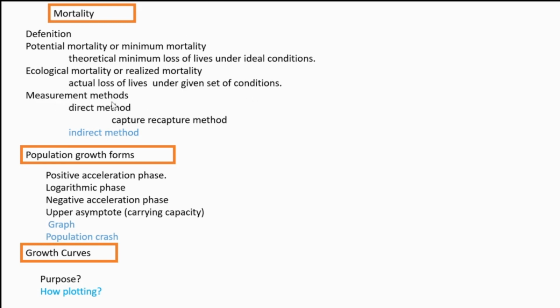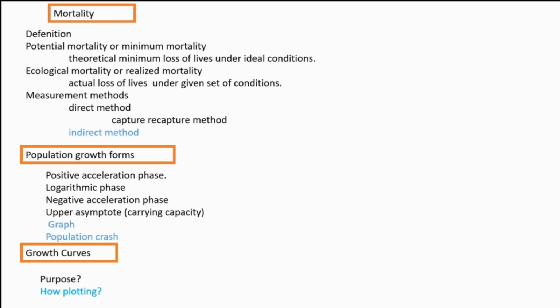Then measurement, how we can measure the mortality? Direct method is there. Direct method means capture recapture method, because we consider a pond, and we need to understand the mortality rate. First we capture. If we are going to analyze the mortality rate in a particular species of fish, so we are catching each fish, tagging means labeling that fish and releasing.